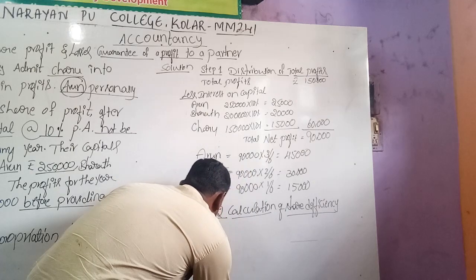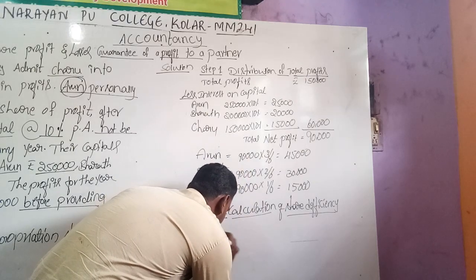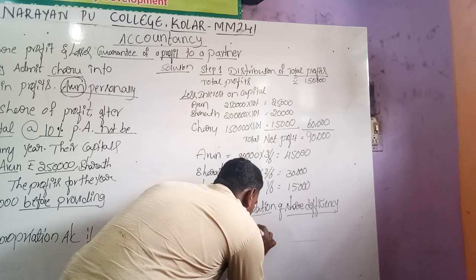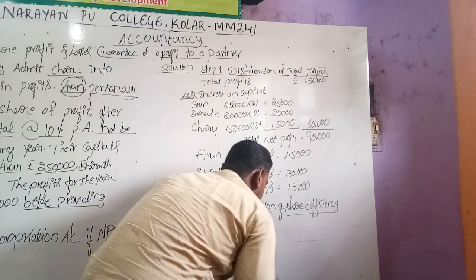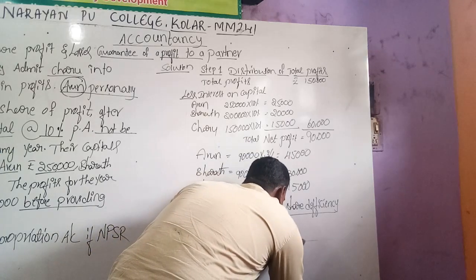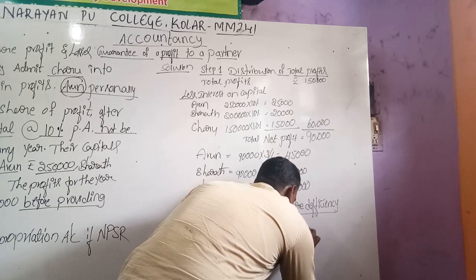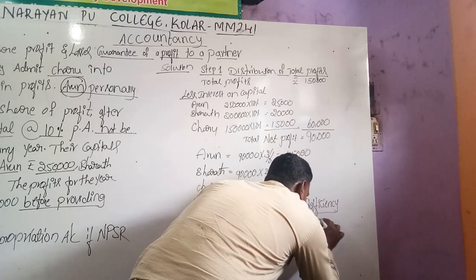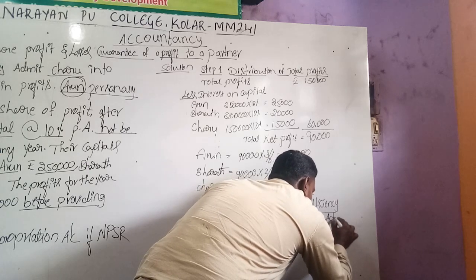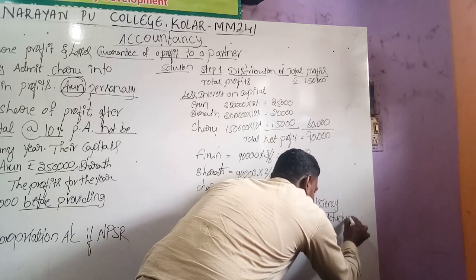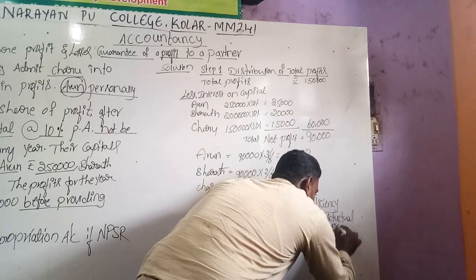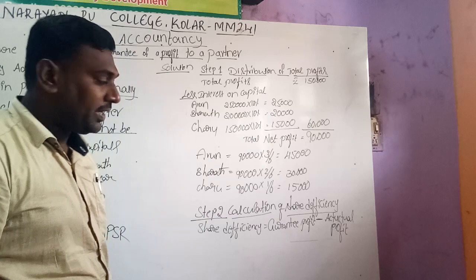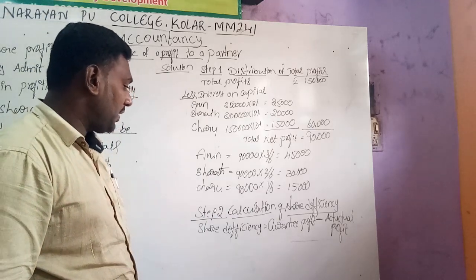Here share deficiency is equal to guaranteed profit minus actual profit.